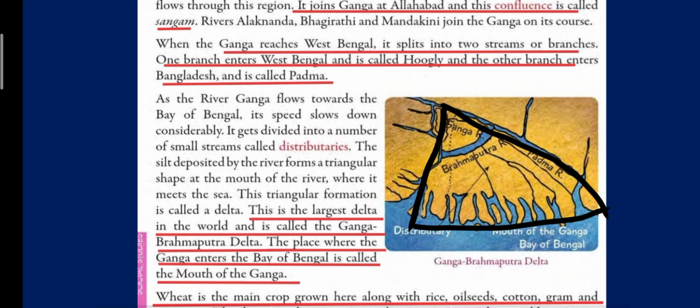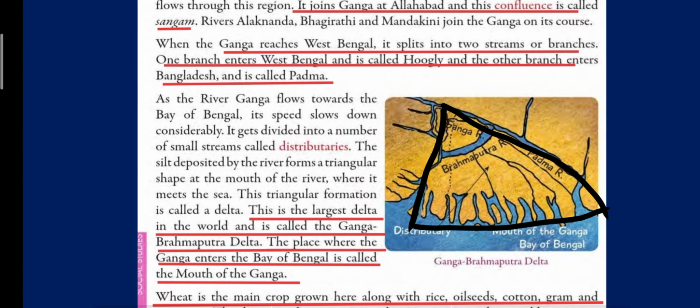So, what is happening? The silt deposited by the river forms a triangular shape at the mouth of the river where it meets the sea. This triangular formation is called delta. Now these rivers carry a lot of silt with them. We have already studied about silt in our previous video. So these rivers carry a lot of silt with them, and this silt deposition makes or creates a triangle like shape.